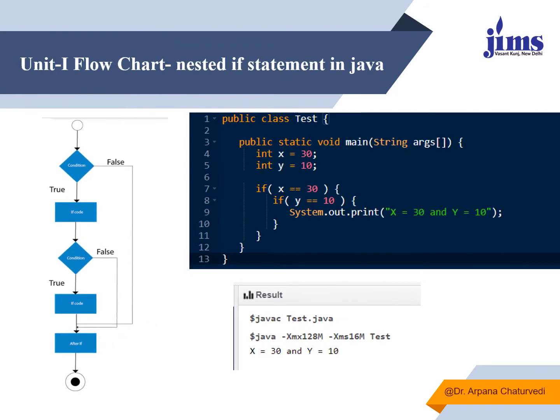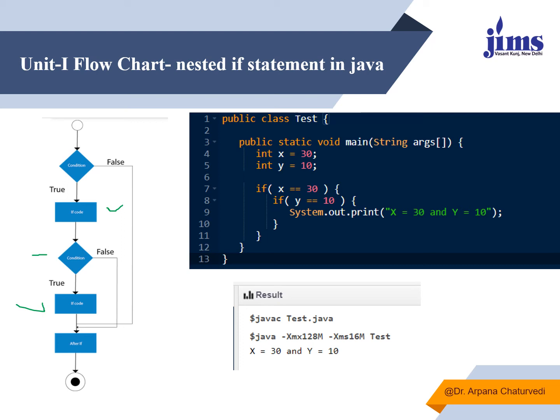This is a flowchart. As I said, if this is false, it will come over here. If this is true, I'll check again and execute the if code. Suppose this is false, again I'm checking, nesting another condition. If this is false, it will come out. If this is true, it will execute.